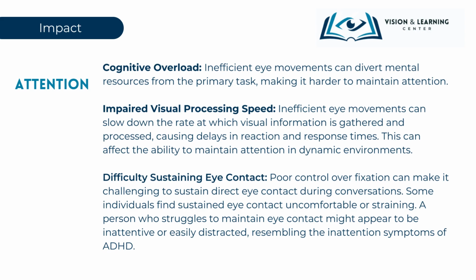First, they can lead to cognitive overload. When the eyes don't move smoothly or accurately, the brain has to work harder to make sense of visual information, diverting mental resources from the primary task and making it more challenging to maintain focus. Additionally, impaired visual processing speed becomes evident. If the eyes aren't gathering visual data efficiently, there can be delays in how quickly that information is processed, leading to slower reaction and response times. This becomes especially problematic in dynamic environments where keeping up with visual changes is crucial.